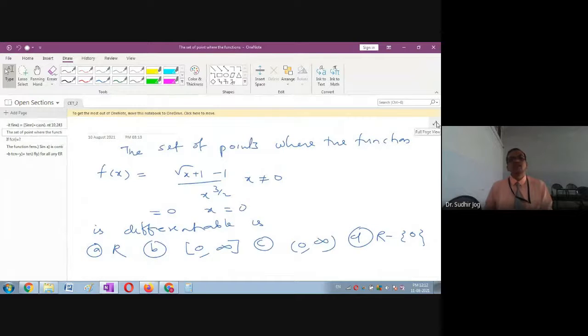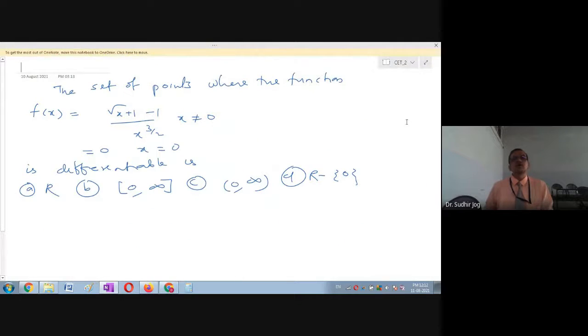The set of points where the function f(x) is equal to (root of x plus 1, minus 1) divided by x raised to 3 by 2, for x not equal to 0, is the way it is defined for non-zero x, and 0 when x is equal to 0. Now you have to find out where it is differentiable. First thing is 0 is a concern for us, so let us look at 0. Because f(0) is given as 0, we will check differentiability at the point.